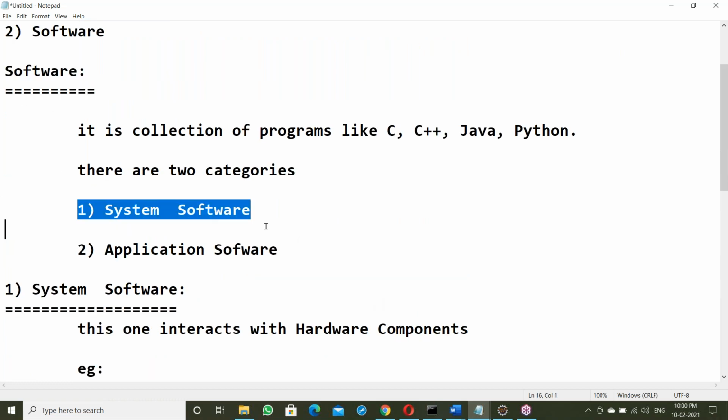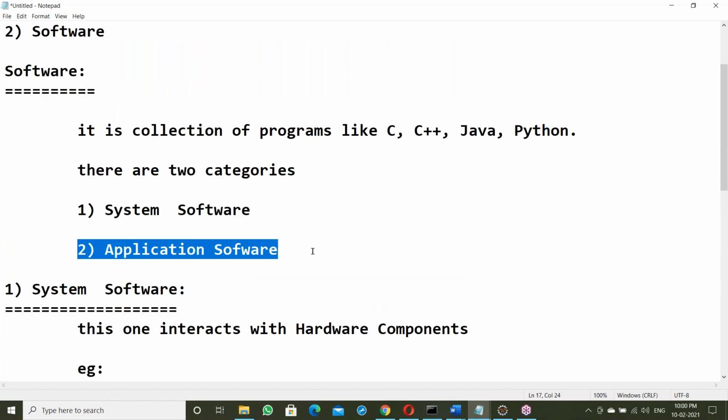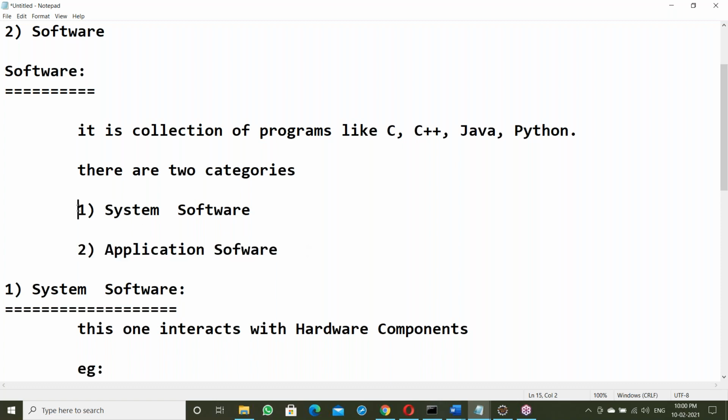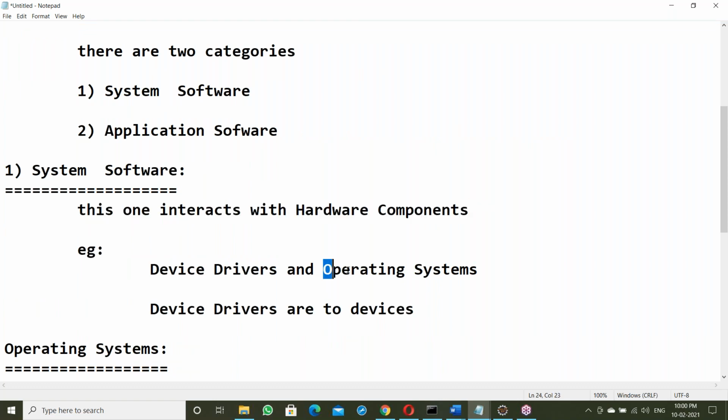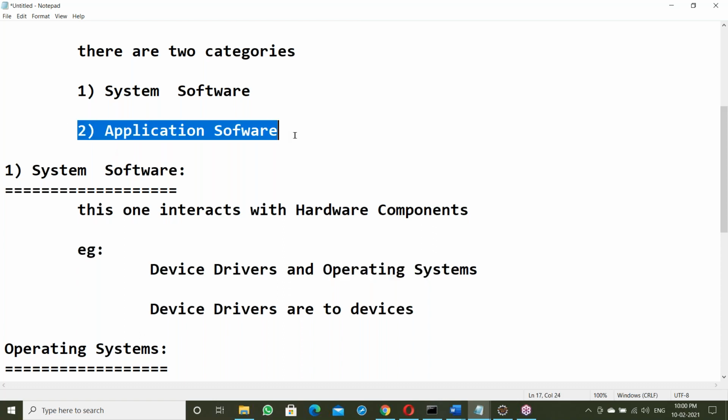There are two kinds: system software and application software. The OS comes under system software. System software interacts with the hardware components, so the OS always interacts with hardware. Next, what is application software? Application software is for the purpose of application development.